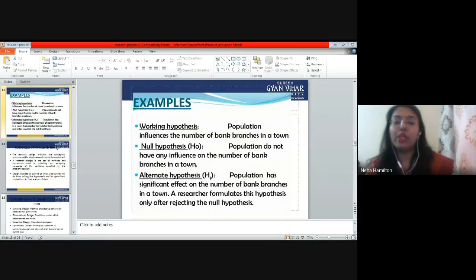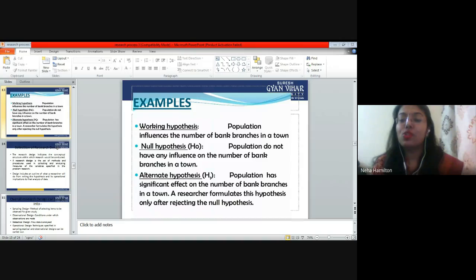We also have one term which is called working hypothesis, right? When I talk about working hypothesis, it only gives you an idea of the relationship between two variables, right? It gives you an idea that these are the two variables in your study. If you want to design a hypothesis, you should have a clear-cut idea of what the variables in your study are.